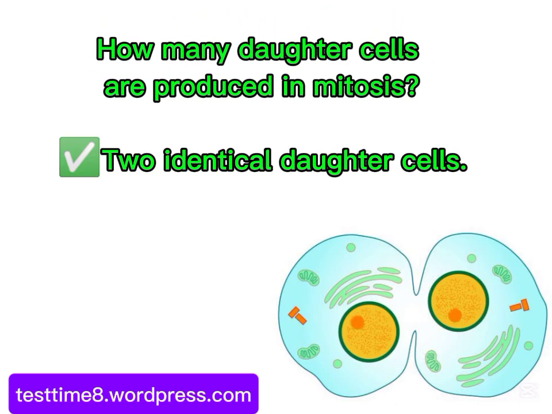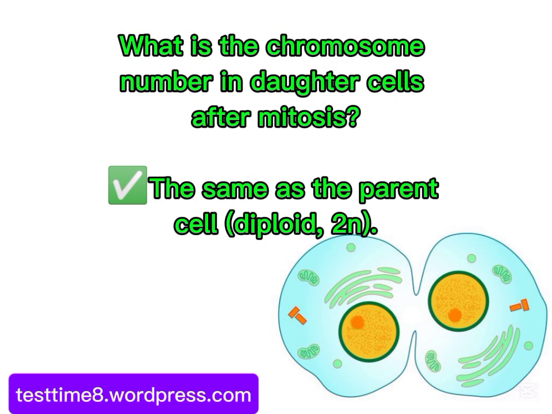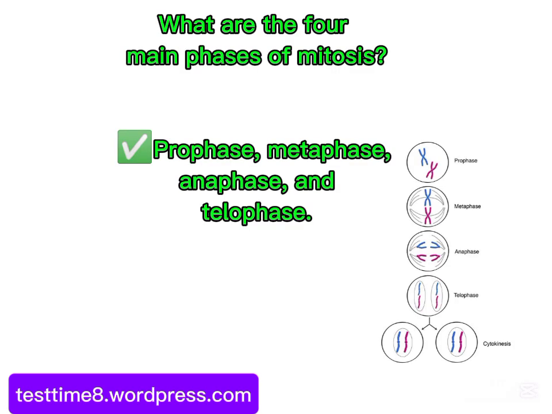How many daughter cells are produced in mitosis? Two identical daughter cells. What is the chromosome number in daughter cells after mitosis? The same as the parent cell, diploid, 2n. What are the four main phases of mitosis? Prophase, metaphase, anaphase, and telophase.